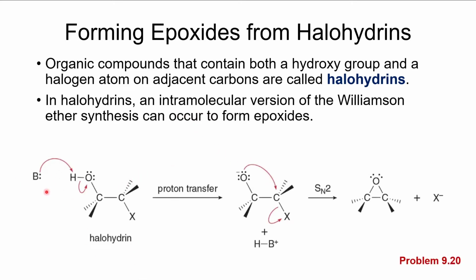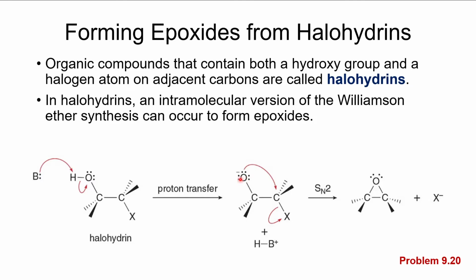So here we have our halohydrin, an OH on one carbon and a halogen on the adjacent carbon. We will deprotonate with a strong base. When we deprotonate that with a strong base, that will give us an alkoxide. And then that alkoxide, even though this is a strained ring that we're forming, we can still do this because this is a pretty strong base.